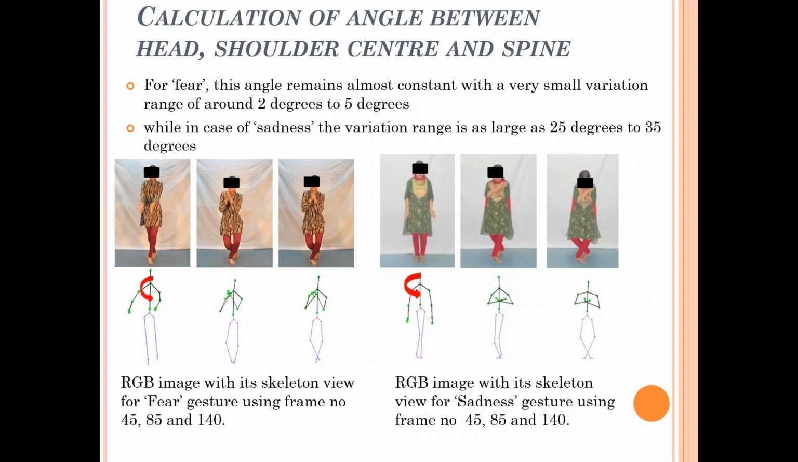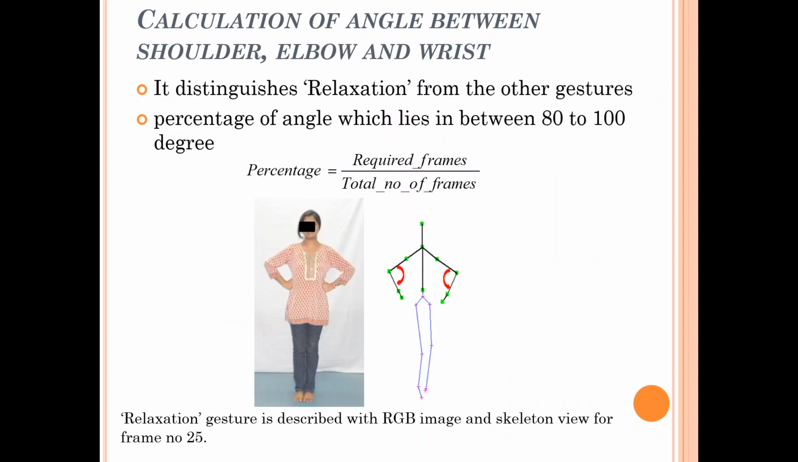For that, we have calculated another feature, the angle between the head, shoulder center and spine. For fear, the angle remains almost constant, with a very small variation range of around 2 to 5 degrees, while in the case of sadness, the variation range is as large as 25 to 35 degrees. Based on this, we can segregate between these two gestures, fear and sadness. Now we have already talked about 4 types of gestures. The remaining one is relaxation.